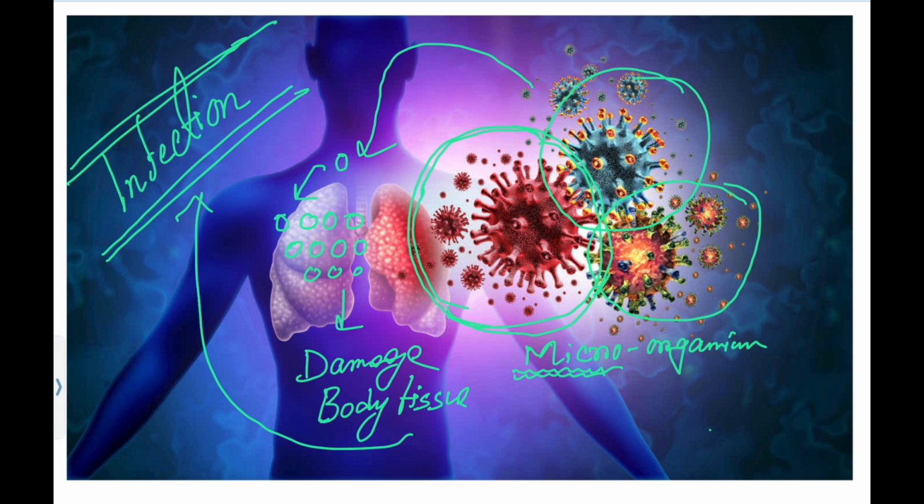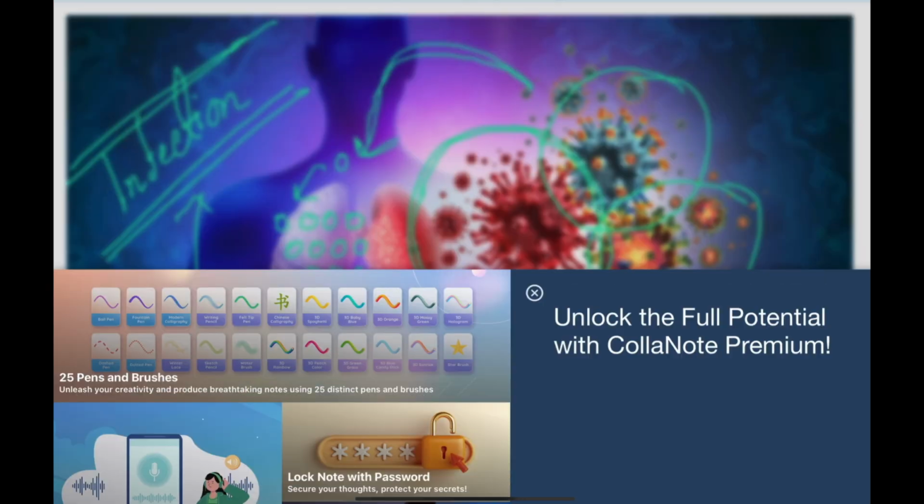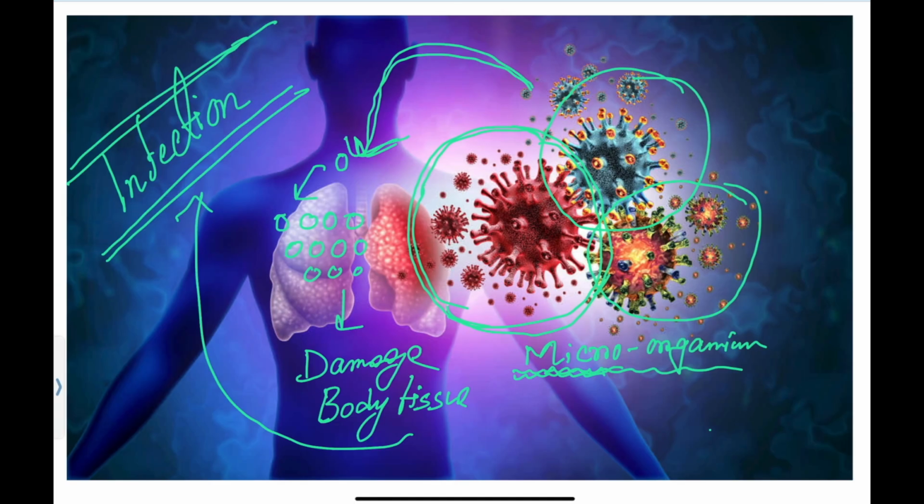Whenever someone is sleeping, eating, or going outside, there are ample microorganisms floating around us, and we can't even see how many microorganisms are entering our body. Now you may be confused: if microorganisms enter our body, then every time we will get infections, right? But we call it an infection when a microorganism enters our body and damages our body tissue. I will explain further.